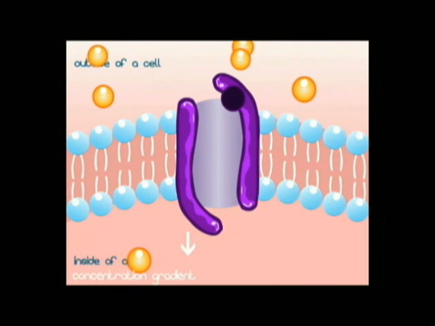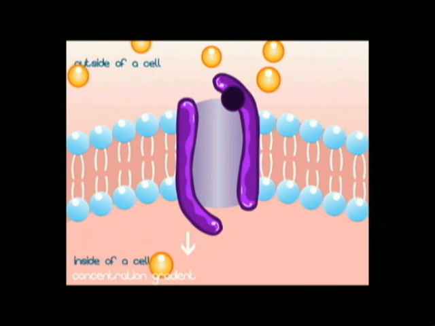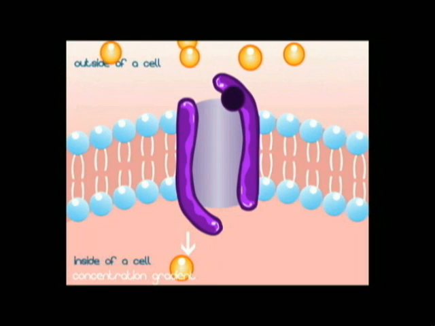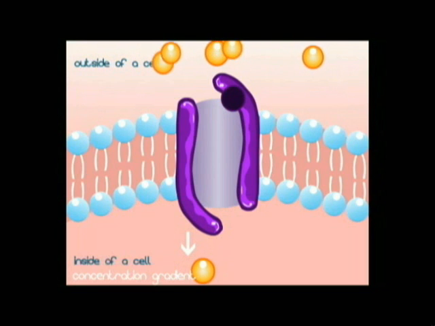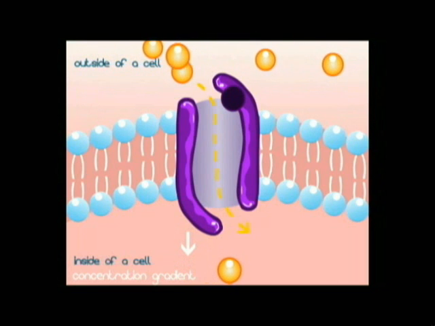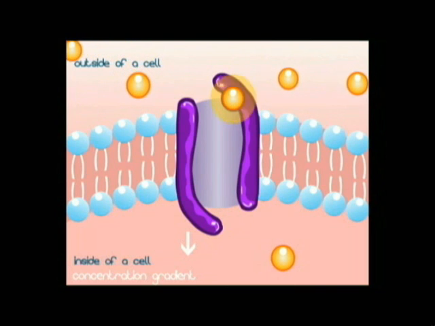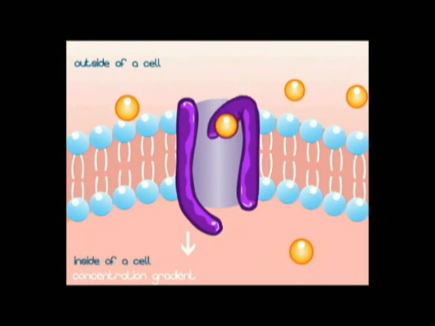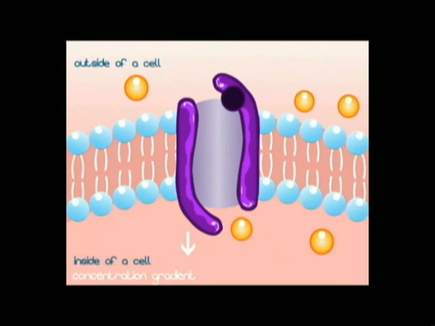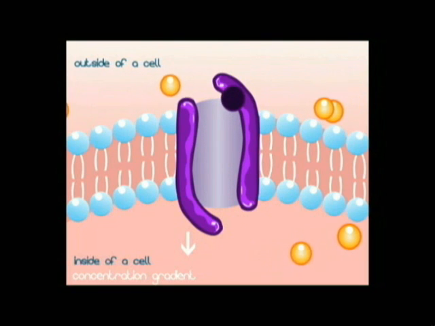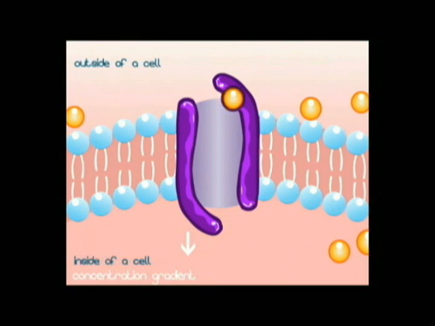In a process known as facilitated diffusion, a special carrier protein with a central channel acts as a selective corridor which helps molecules move across the membrane. These special carrier molecules that form the protein channel bind only to a specific molecule, such as a particular sugar or amino acid.